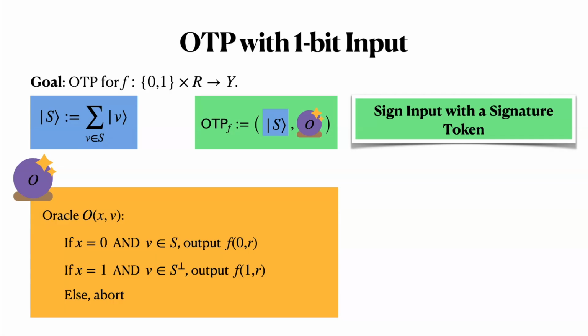But with this construction as written, the output is f of 0, r, which doesn't depend on which vector v was used to sign the message. So after measuring the output of the oracle, the user could rewind the program to the original state and recover the signature token. And then they can use the signature token to sign additional messages.